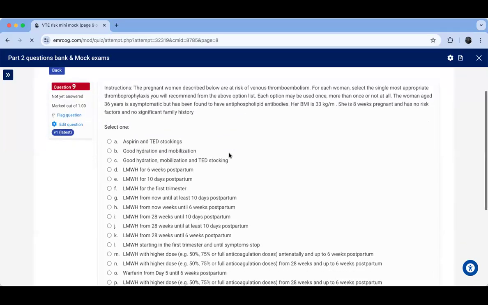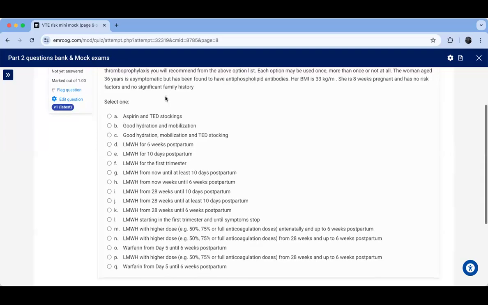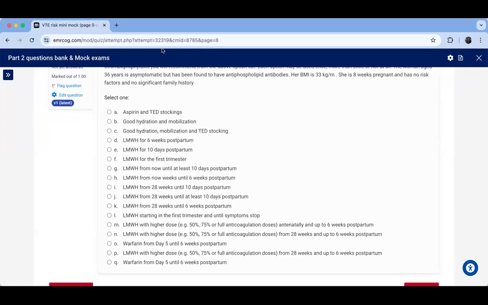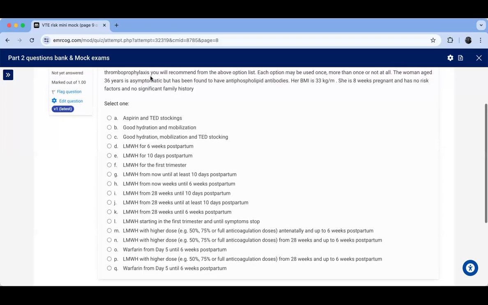Okay, this is question number 9, and it's again the most appropriate thromboprophylaxis. What is the story? She is 36 years old, asymptomatic, and has been found to have antiphospholipid antibodies. Okay, that's a very good question because antiphospholipid antibody alone without any symptoms is considered as one risk factor. Her BMI is 33, which is another risk factor. She is 8 weeks pregnant and has no other factors and no significant family history. Okay, so age is one risk factor because she is more than 35. The total score of this lady is 3, right?